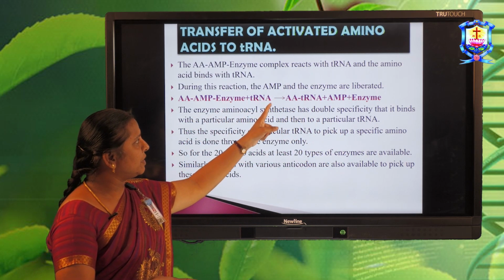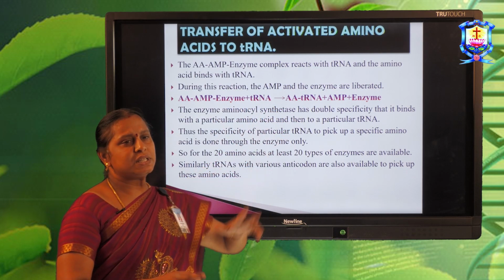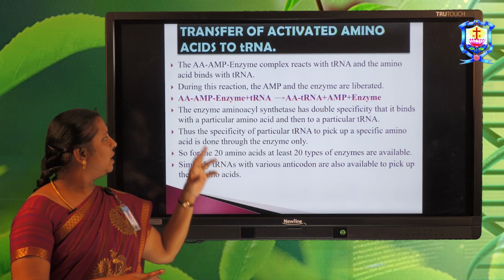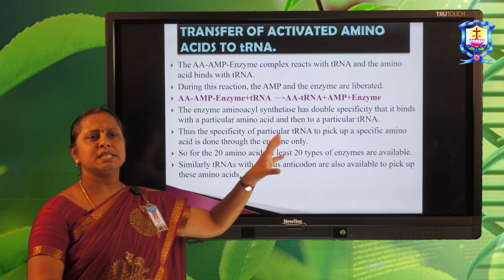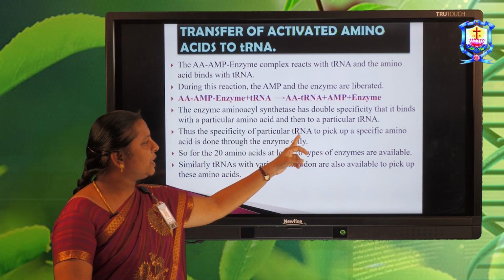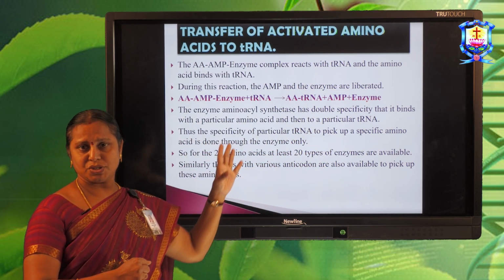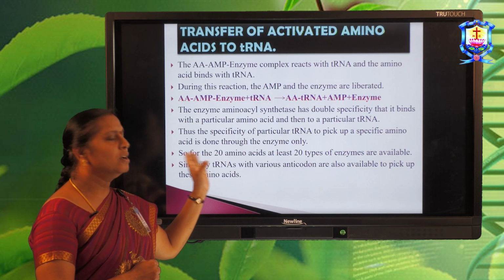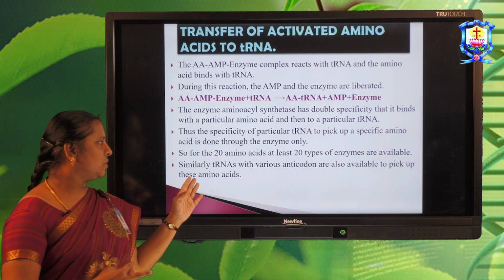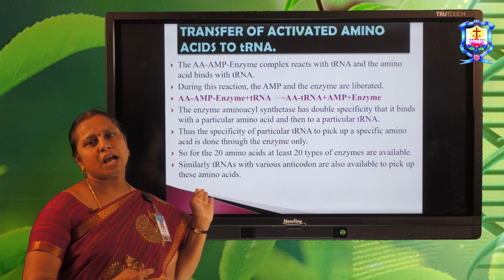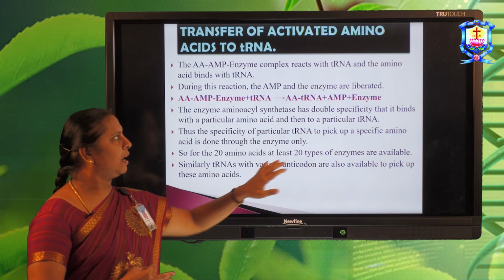This enzyme, that is amino acyl synthetase, has double specificity, so that it binds with a particular amino acid and then to a particular tRNA. Thus, the specificity of a particular tRNA picks up a particular amino acid. This takes place through this enzyme only. So for 20 amino acids, at least 20 enzymes are available. Similarly, tRNA also has various anticodons to pick up these amino acids.